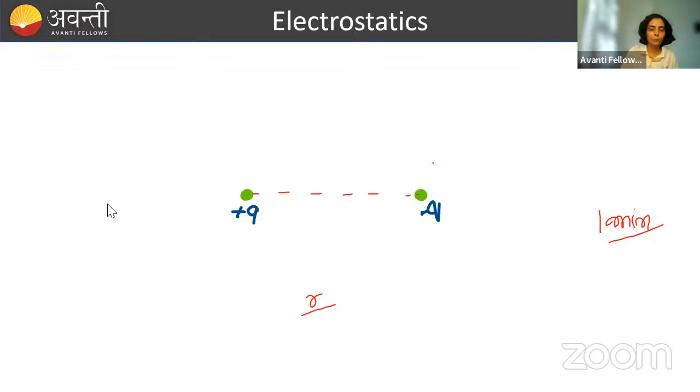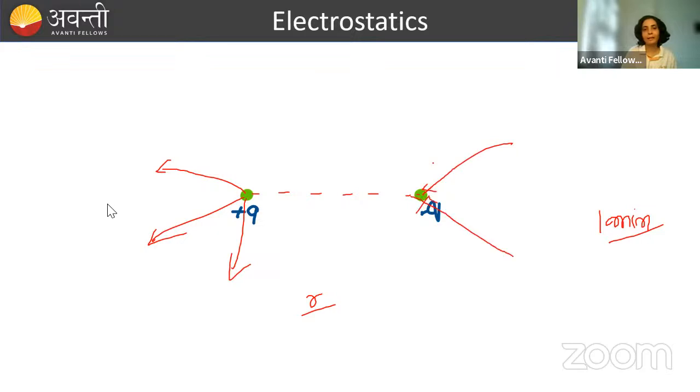What you will do, from positive charge, electric field lines will come out. Again, field lines ऐसे बना रहे हैं, and the electric field lines will end at negative charge. So these are ending at negative charge, है ना.